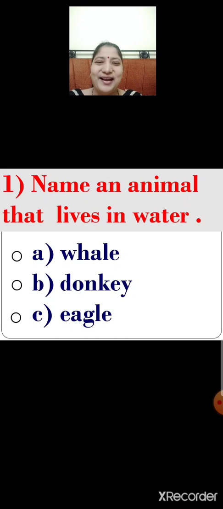Yes, you are right. Option A, whale. Whale is the correct answer. Whale lives in water. Okay, so what will you do now? You will click on the correct option. Let us click. Yes, option A, whale. Whale lives in water.